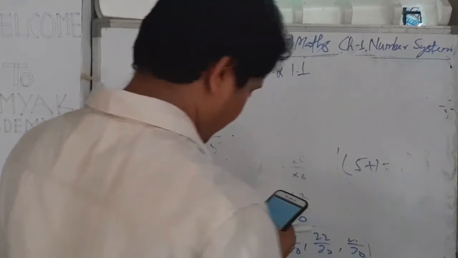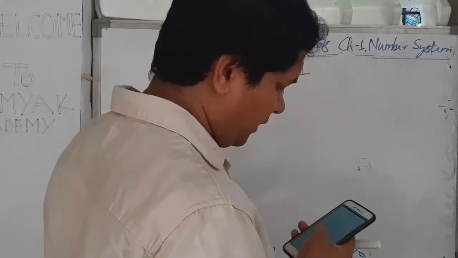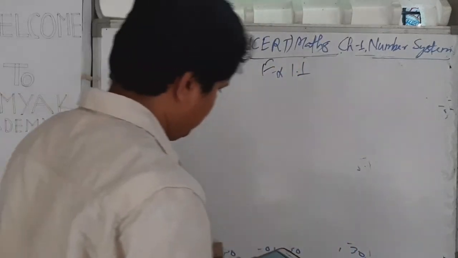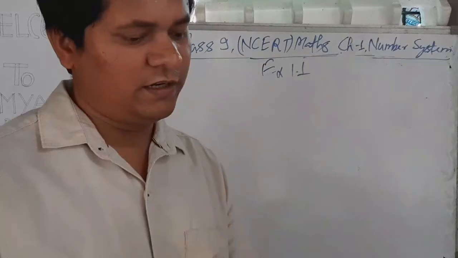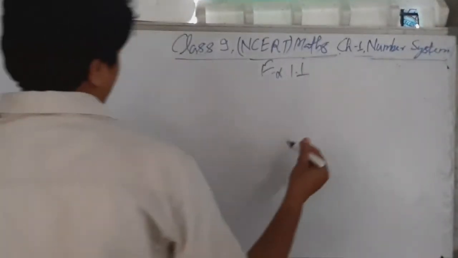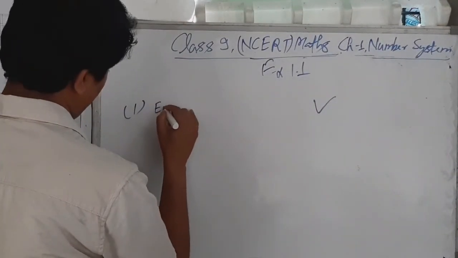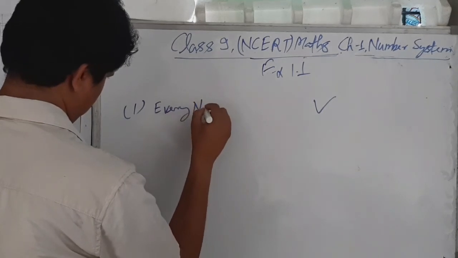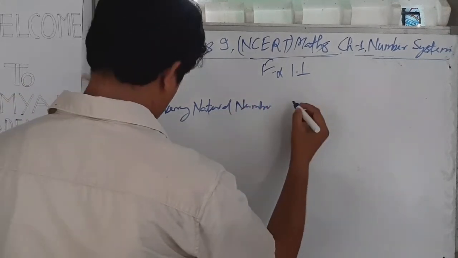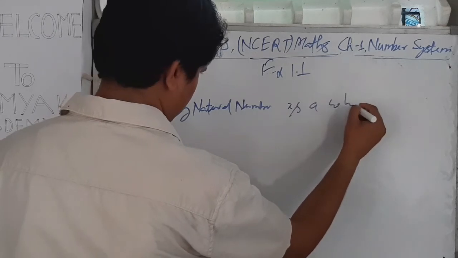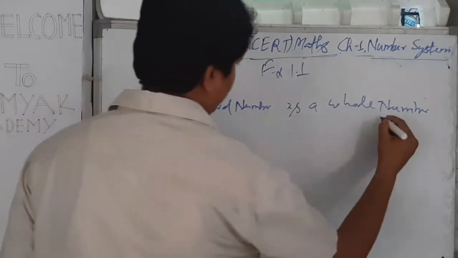First statement says every natural number is a whole number. This statement is true. Every natural number is a whole number.